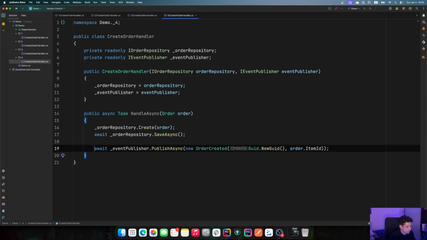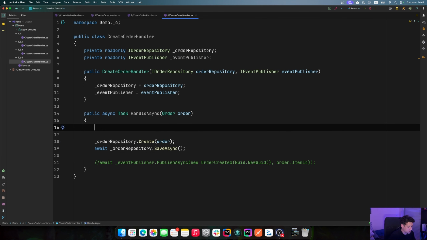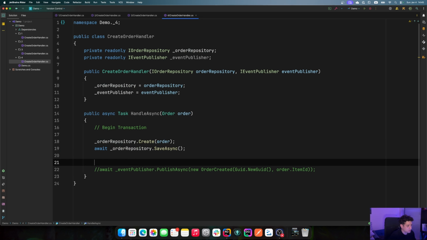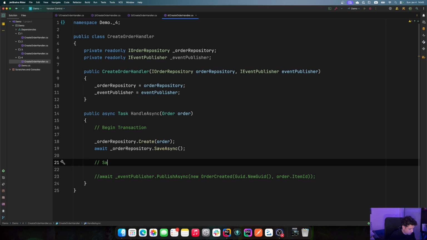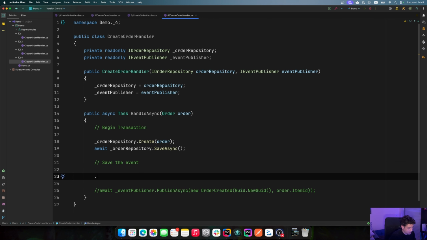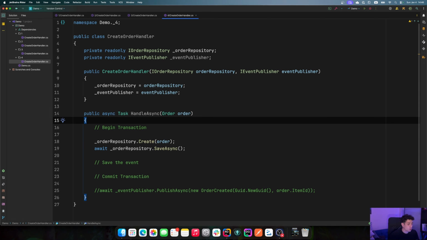So what you do, instead of publishing the event, again we'll begin a transaction. You will also save the event, and then you will commit the transaction. So we will save that event together with our order as an atomic operation, and then we can have a background service to publish those events asynchronously. So you learn about the outbox pattern. Maybe if you go that road, you will learn about the inbox pattern as well.